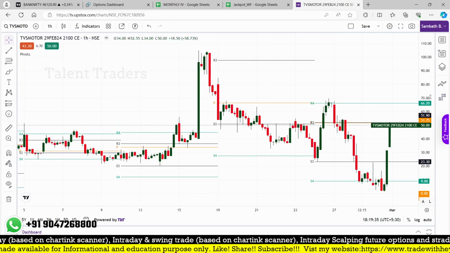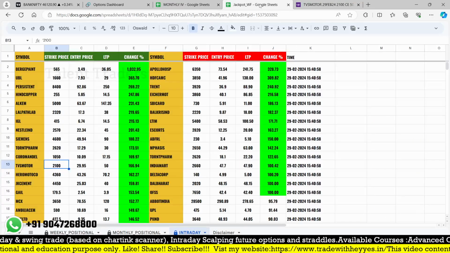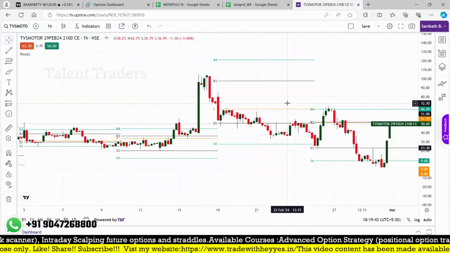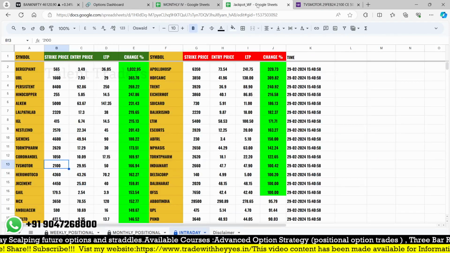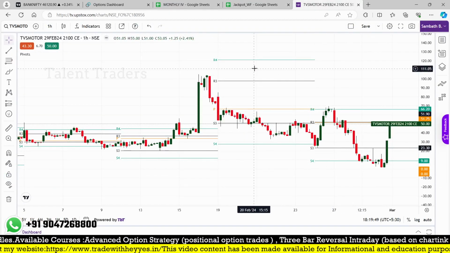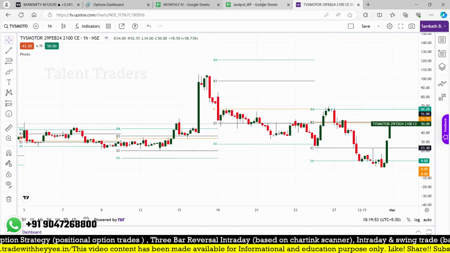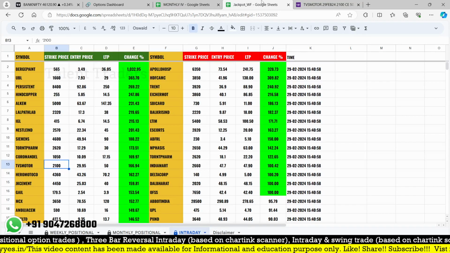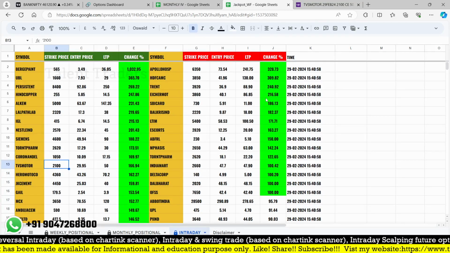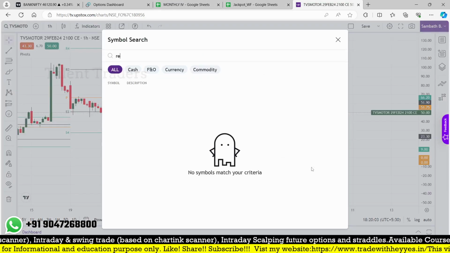So 66, what is happening? TVS Motor 2100 call. That is showing 29. Here it's not showing the 29. We check. Only liquid ones: GAIL 179. That is REC 427.5. So let me check REC.